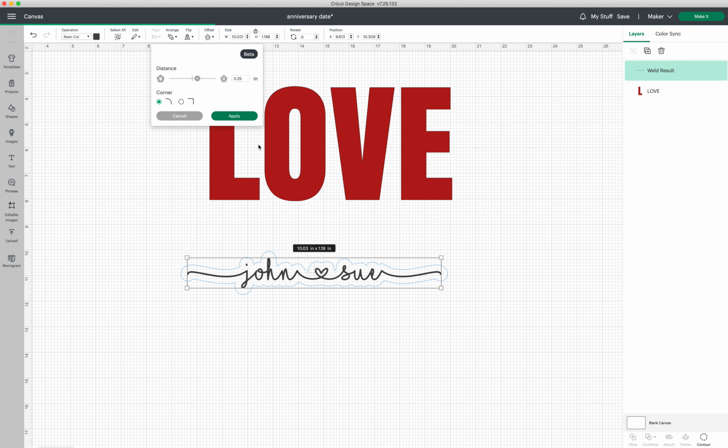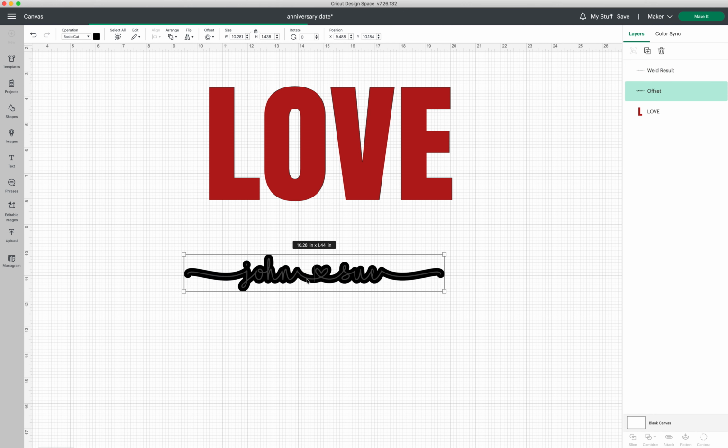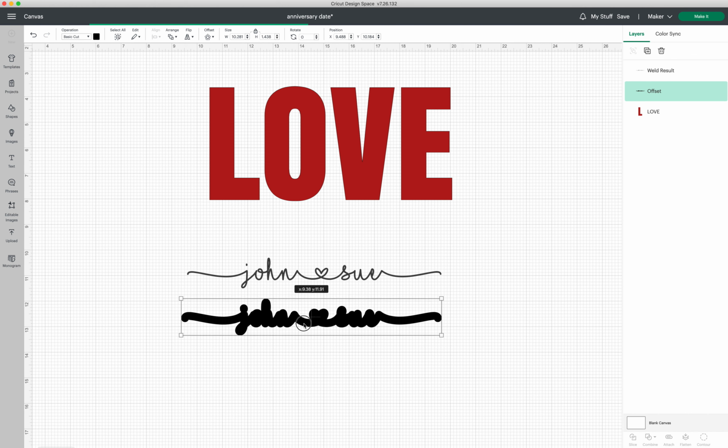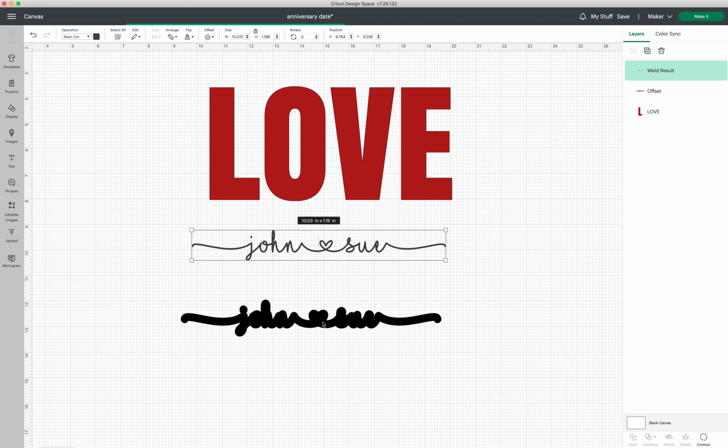That's how much white you're going to see through the love. So you can play around with this slider up here to see how much or how little you want. I tend to like it just a little bit more than the font. So that looks about good to me. I always use these rounded corners on the left, and you hit apply. Okay, we're going to click on it and pull. This is what's going to be white, and this is our font that we'll put on it afterwards.